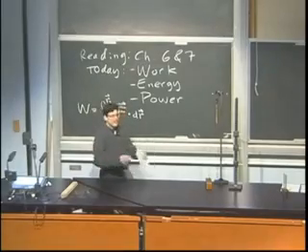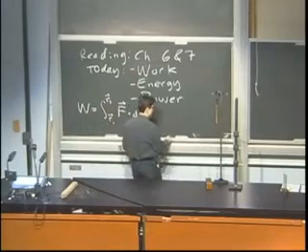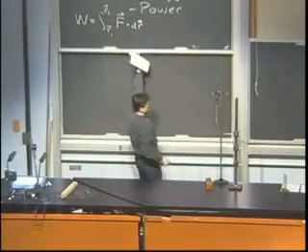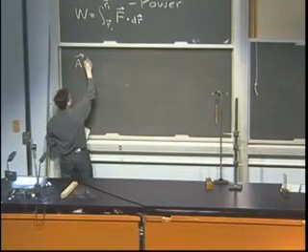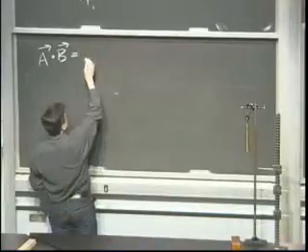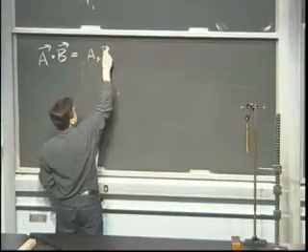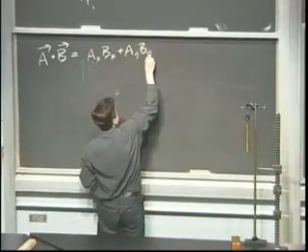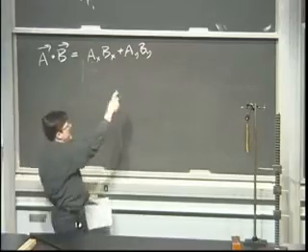You start off with two vectors, you take your dot product, and you get a number out. So how do I do that? There are a couple different ways to write it. One is to write it in terms of components. Here, I'll write a couple general statements about the dot product. If you have two vectors, A and B, you take your dot product. What is that? Well, that is just the sum of the products of their components. So it's A sub x times B sub x plus A sub y times B sub y. That's for a two-dimensional vector. For three dimensions, I would also add A sub z times B sub z.